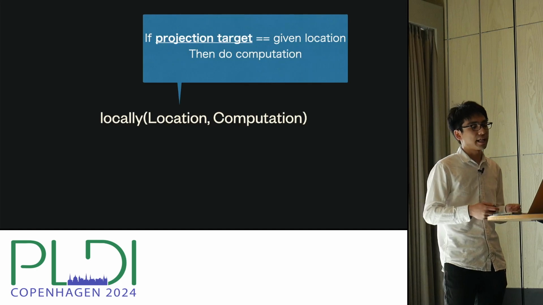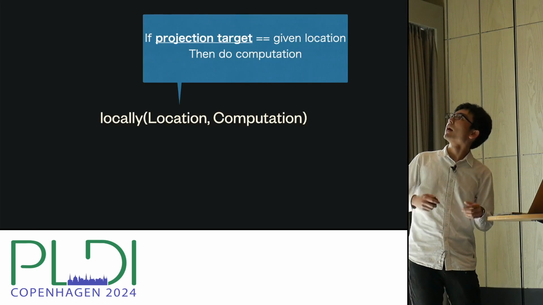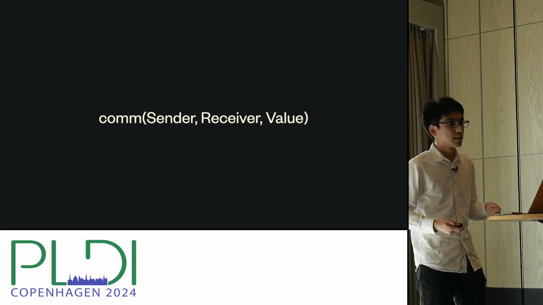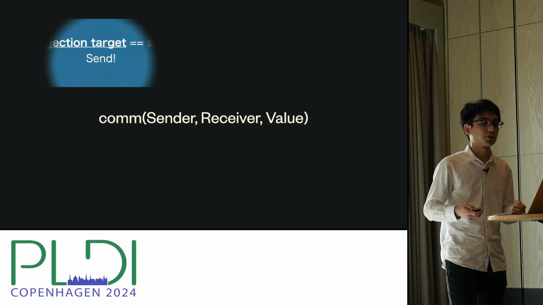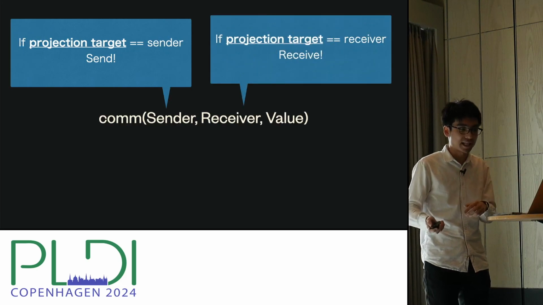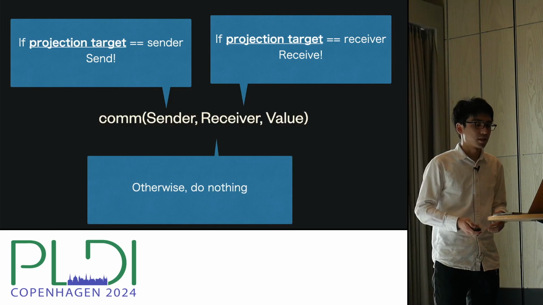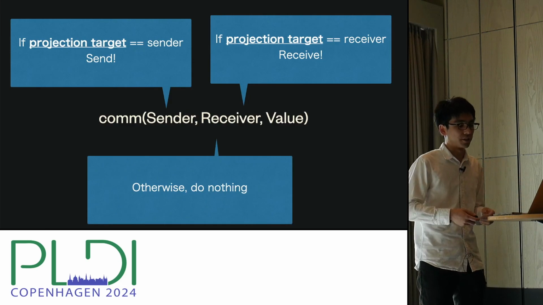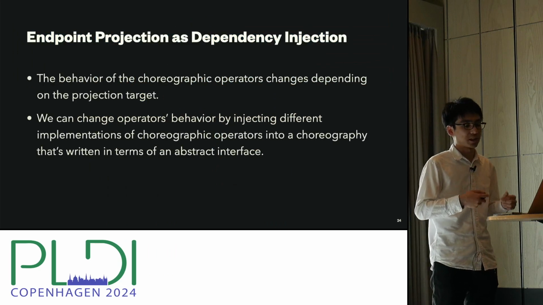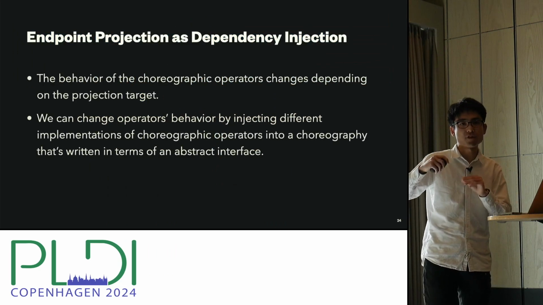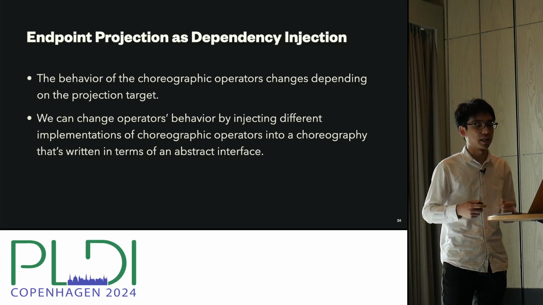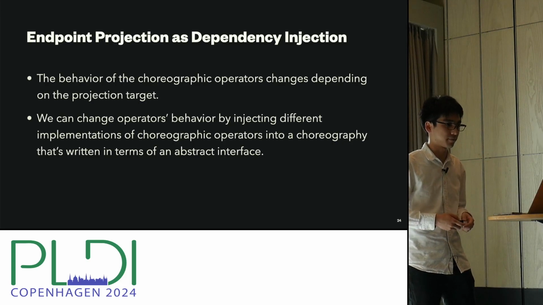If the projection target is the same as the specified location, it should do the computation. Otherwise, this line should be treated as a null-op. Similarly, for the com operator, if the projection target is the sender, you should do the send. If it's a receiver, you should do the receive, and null-op otherwise. So the behavior of these operators depends on the current projection target. And we can change the operator's behavior if we inject different implementations of choreographic operators into a choreography that's written in terms of an abstract interface.